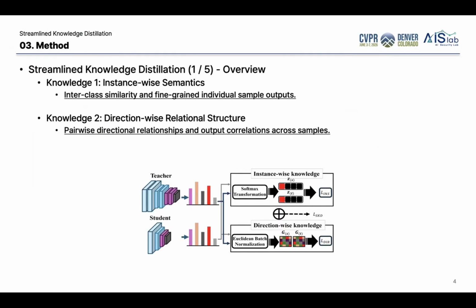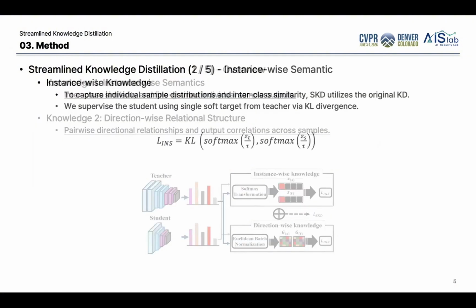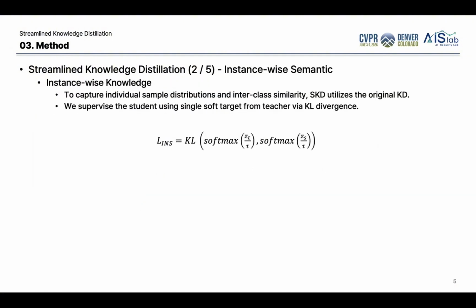The first one is instance-wise semantics. This captures interclass similarity and fine-grained information for each sample. The second one is direction-wise relational structure. This captures pairwise directional relationships and output correlation across samples. Now let me explain each part of the proposed method.